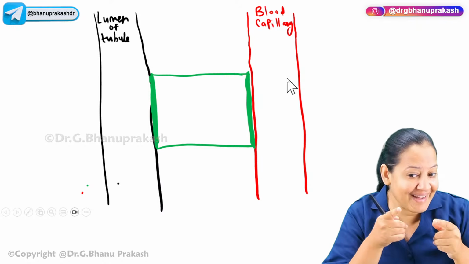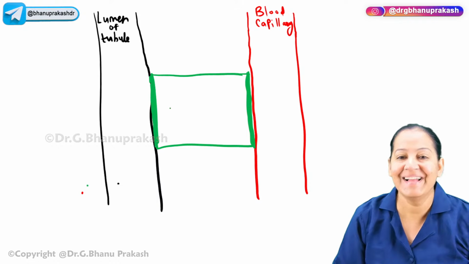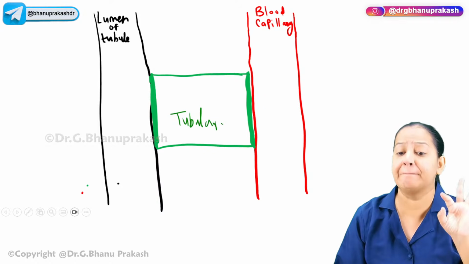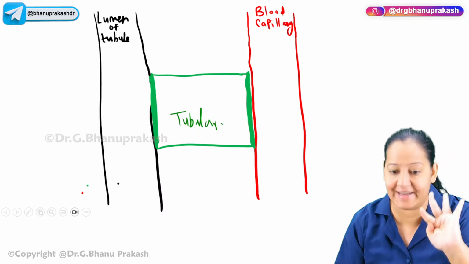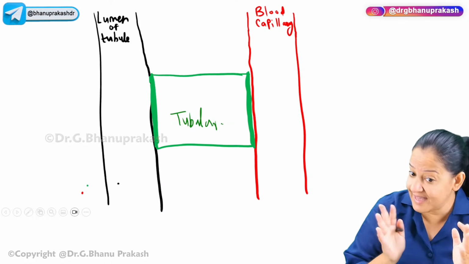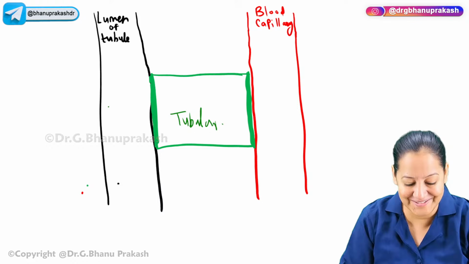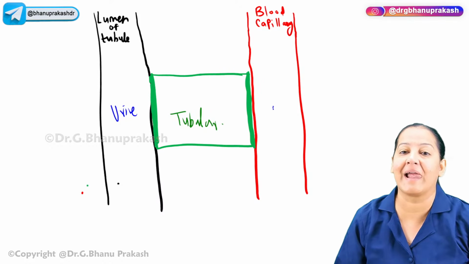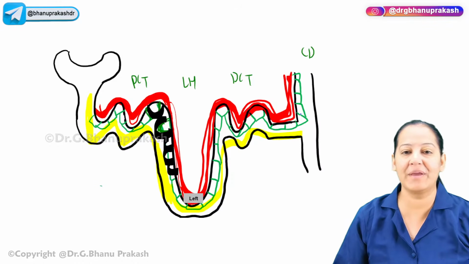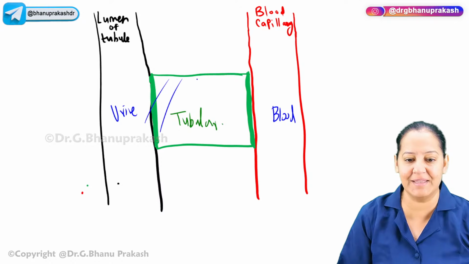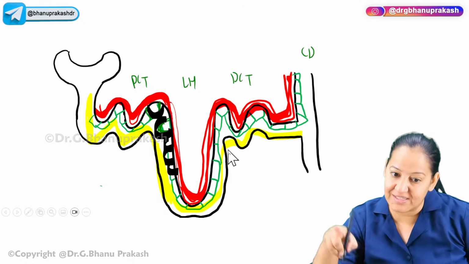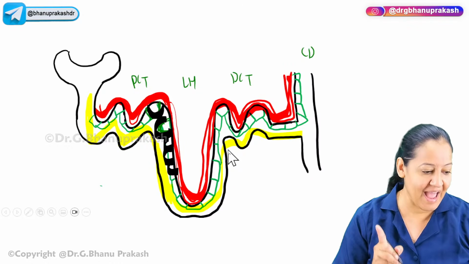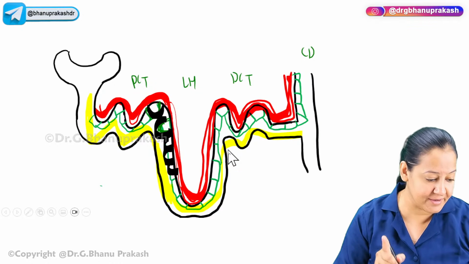You can see a green color cell. What is that green color cell? This green color cell is the tubular cell. It can be any tubular cell: PCT, DCT, loop of Henle, collecting duct, anyone. On one side, there is lumen, and the lumen contains urine. On the other side, there is capillary, and the capillary contains blood. So you can imagine this central cell can be any of these cells, the green color cell. Everyone got it? Anyone having any confusion, please ask right now.